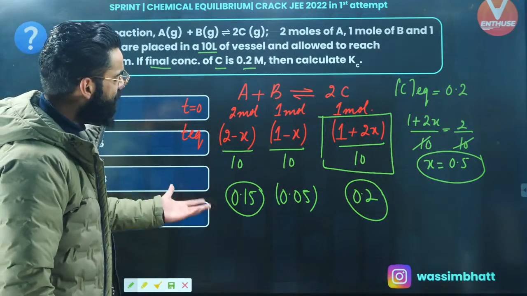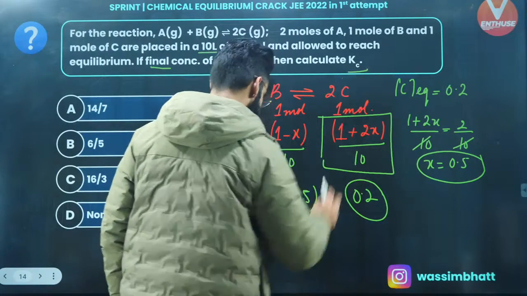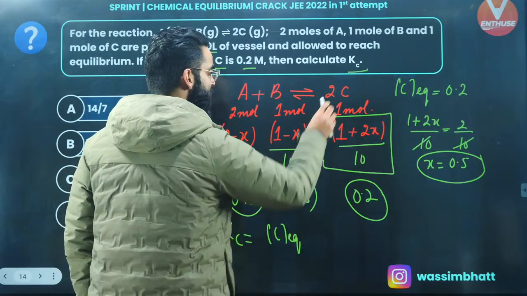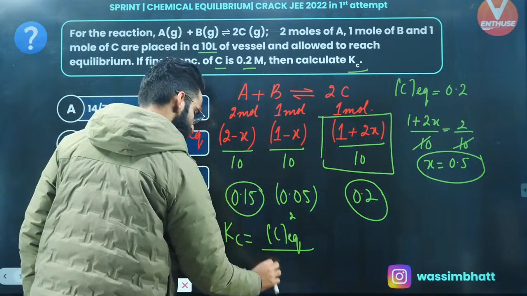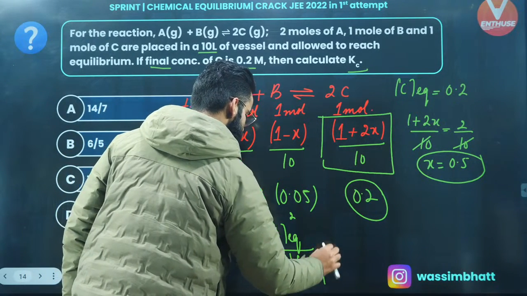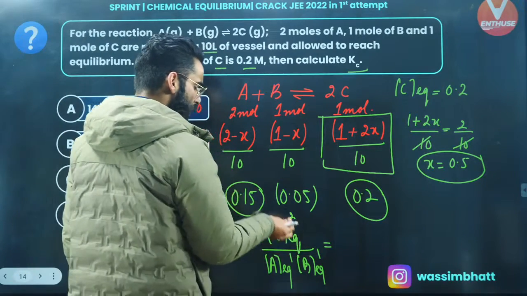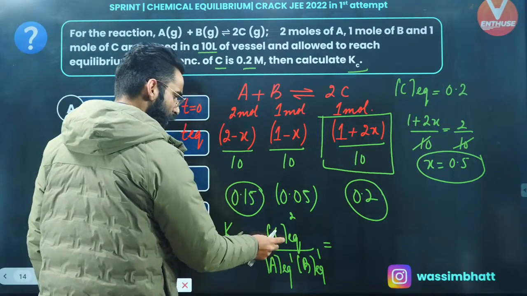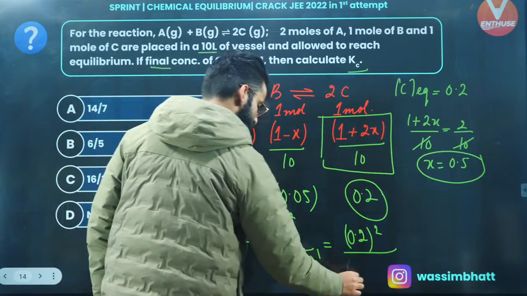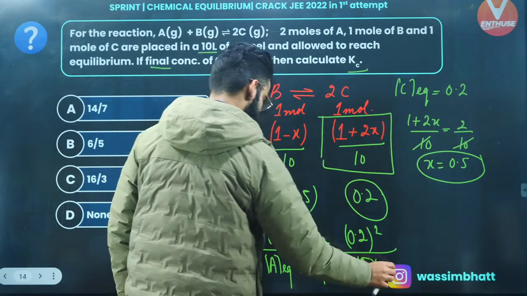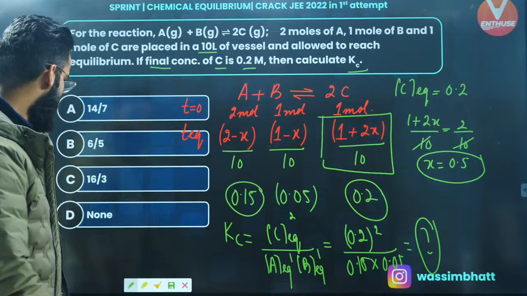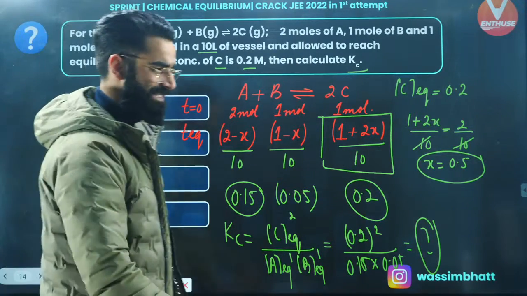If you got the concentration of each reactant and product at equilibrium, you can easily write the expression for Kc. Isn't it going to be the concentration of C at equilibrium raised to the power of stoichiometric coefficient 2 divided by the concentration of A at equilibrium raised to the power of stoichiometric coefficient 1 multiplied by the concentration of B at equilibrium raised to the power of stoichiometric coefficient 1, right? Now you just need to put all these values into the given expression. Concentration of C at equilibrium is 0.2 raised to the power 2 divided by concentration of A at equilibrium, 0.15, multiplied by concentration of B at equilibrium, again 0.05. Now just solve this part and get the value of Kc, which I was supposed to calculate, right? And the final answer, as far as I remember, will come out to be 16 divided by 3.